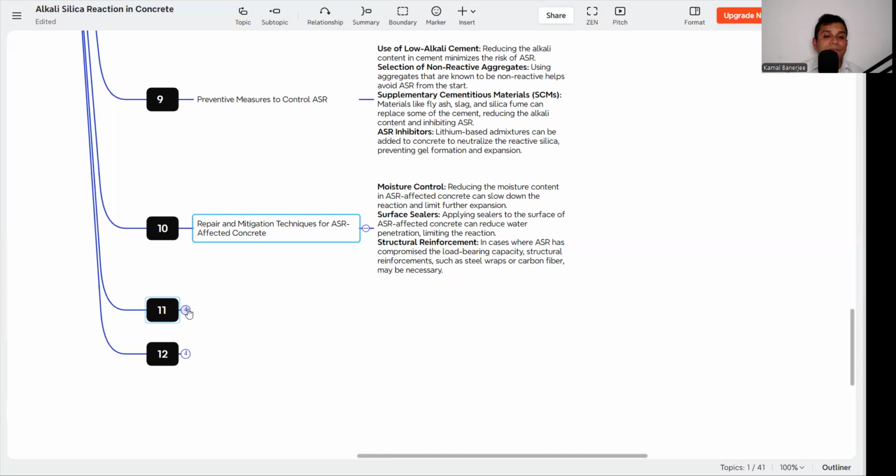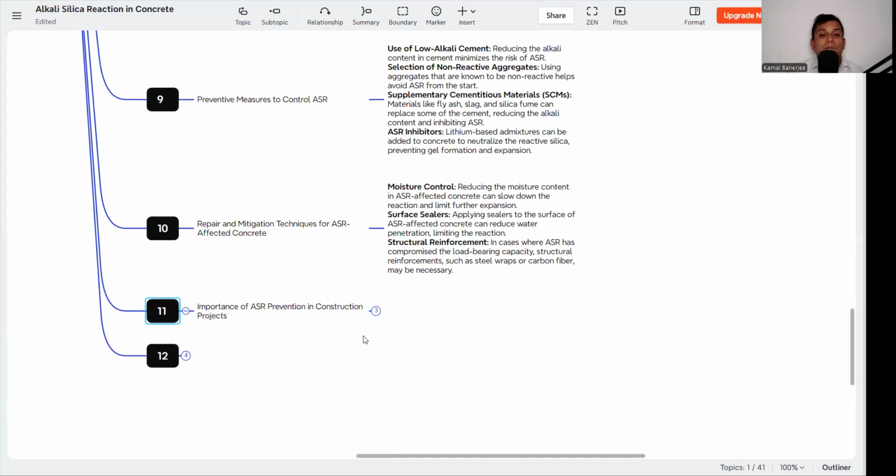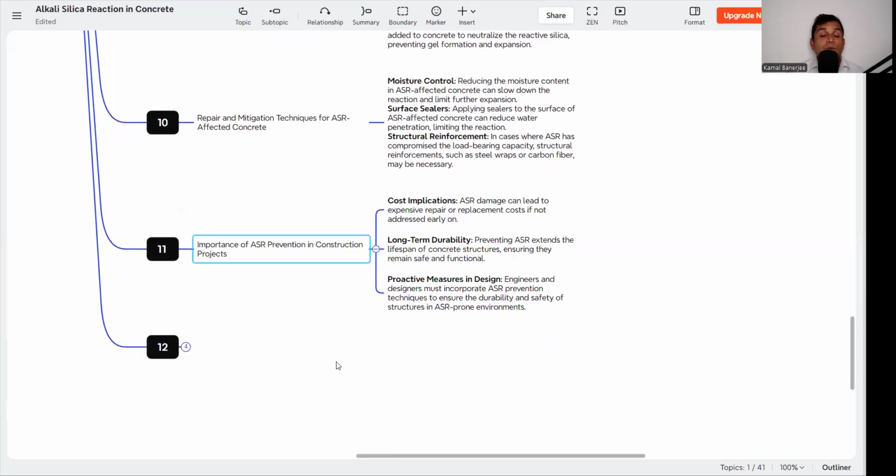ASR. The next is the importance of ASR prevention in construction projects. See why it is important to prevent it. First is structural stability, already discussed, then long-term durability and cost. ASR damage can lead to expensive repair or replacement costs if not addressed early on. So there is a cost issue, there is a quality issue, and if ASR is there, reputation is also a problem. So these are the importance of prevention in construction.